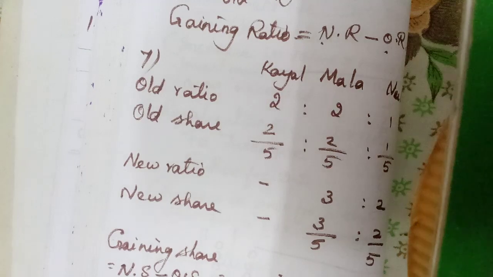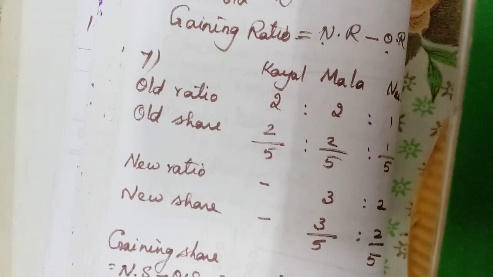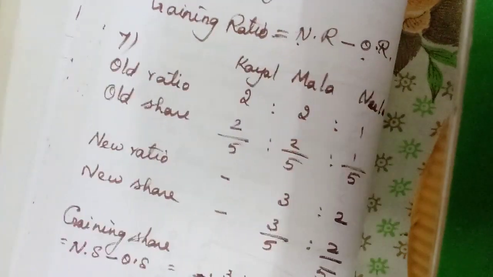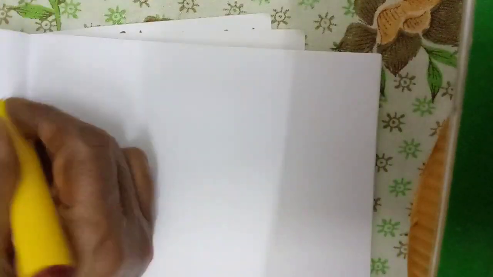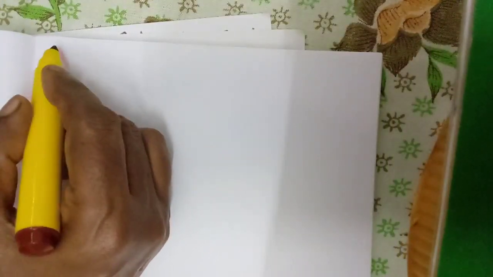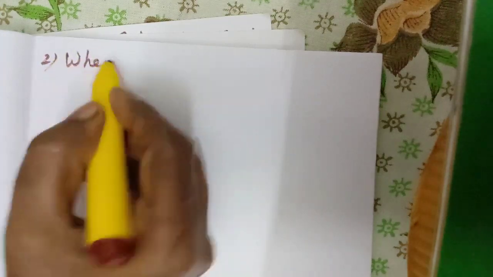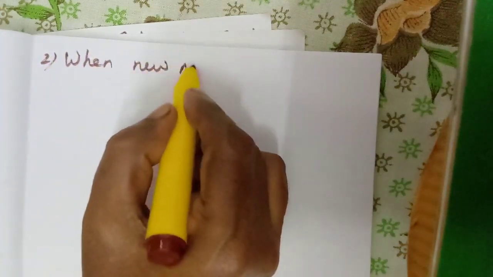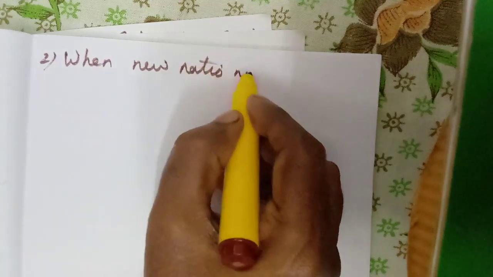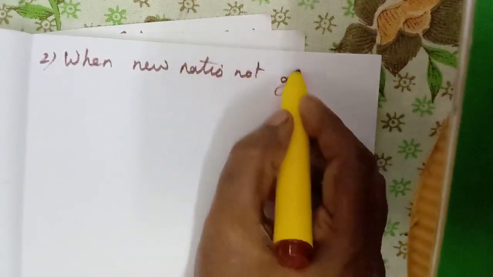Now we will see the next situation. Now the new ratio is given, and we are calculating only the gaining share and ratio. Now the second situation: when the new ratio is not given.